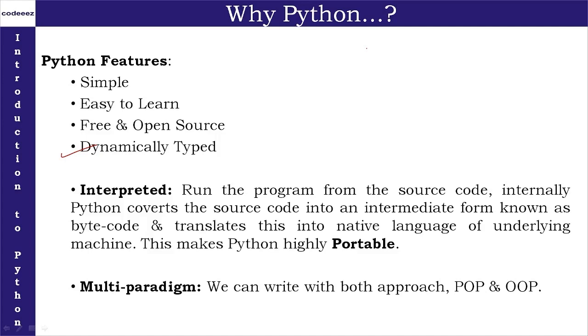Suppose I want to store an integer value in a variable, then it was important to declare that the variable is of integer type. Data type declaration was being used. But in Python, it is not so. You can simply start writing your code. You can simply initialize a value to a variable without mentioning what type of variable it is, right? So this is what dynamic typing means.